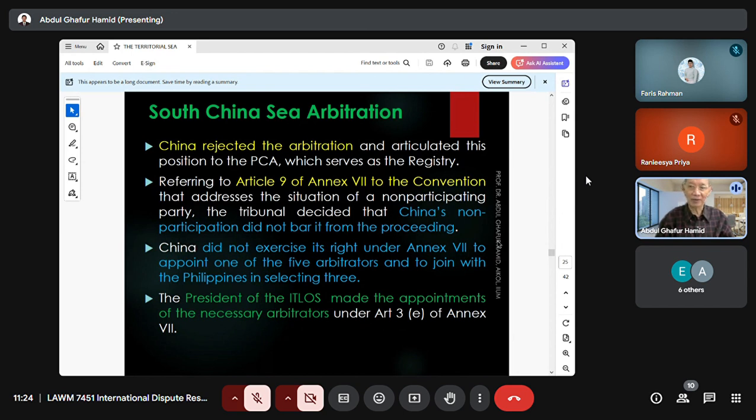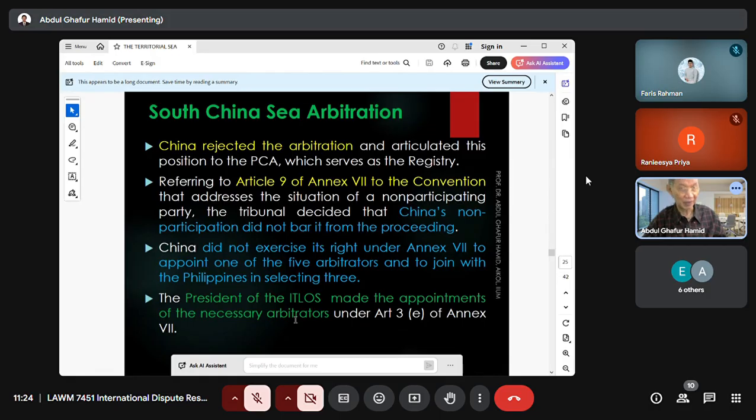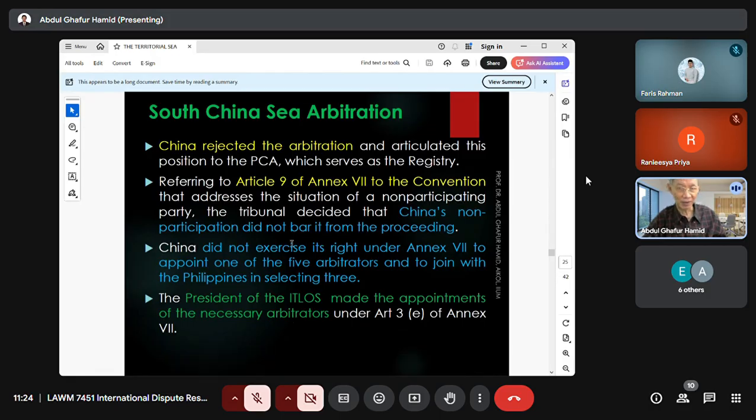So finally, based on Annex 7, Article 3, the President of the International Tribunal for the Law of the Sea made the appointments. This is Article 3 of Annex 7 of the UN Convention on the Law of the Sea, and the main judicial body of the UNCLOS is ITLOS, the International Tribunal for the Law of the Sea. That is why the President of the ITLOS made the appointments of the necessary arbitrators. Finally, the arbitral tribunal was formed.